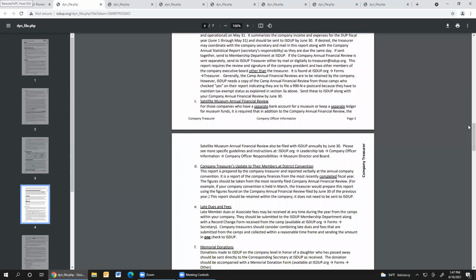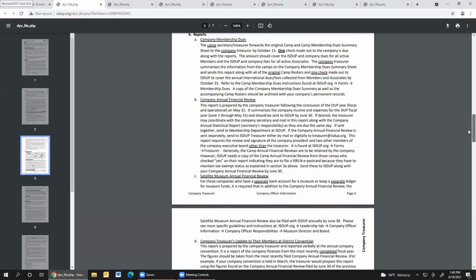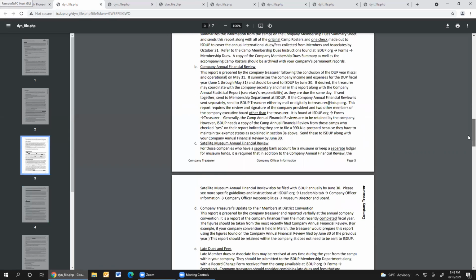And this is very clearly outlined here. Then there's a little section about who needs to do a satellite museum annual financial review. Sometimes you won't need to send that in if you don't keep your funds separately, but if you do, you'll need to send that in separately with those funds accounted for, and then a separate company or camp annual financial review.